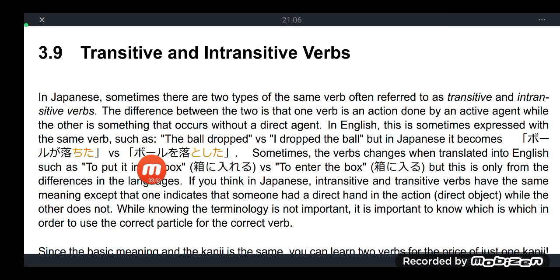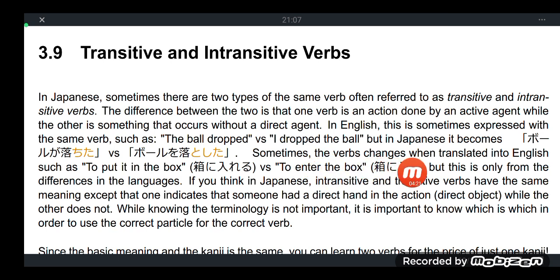But in the second clause, boru wo otoshita, this implies that there is a doer of the action. Someone did something to the ball. It made the ball fall. Someone deliberately touched the ball to make it fall. Boru wo otoshita.